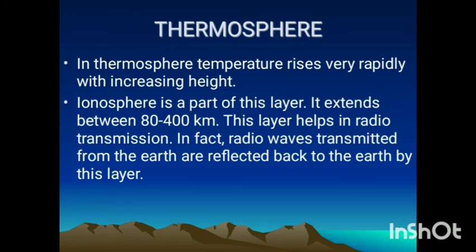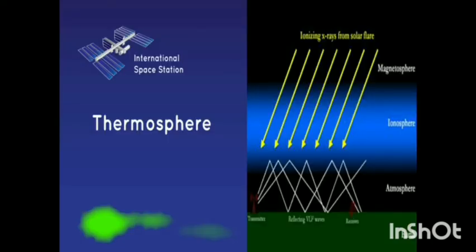Thermosphere. In the thermosphere, temperature rises very rapidly with increasing height. Ionosphere is a part of this layer. It extends between 80 to 400 km. This layer helps in radio transmission. In fact, radio waves transmitted from the earth are reflected back to the earth by this layer. So transmission of radio waves takes place in the thermosphere, and another part of the thermosphere is the ionosphere.